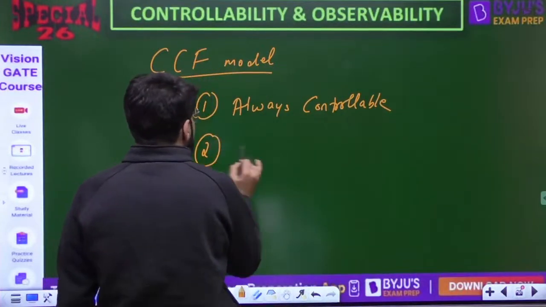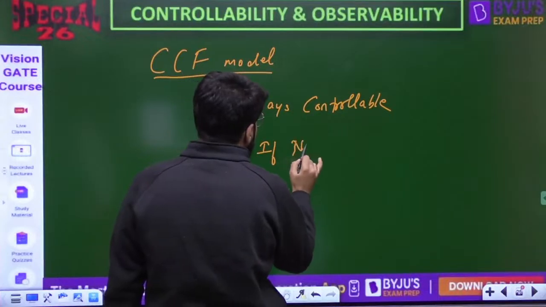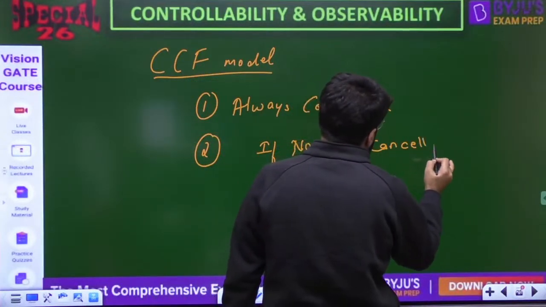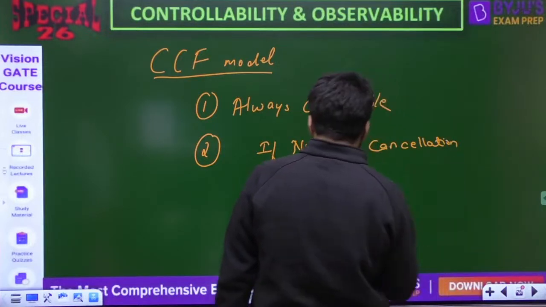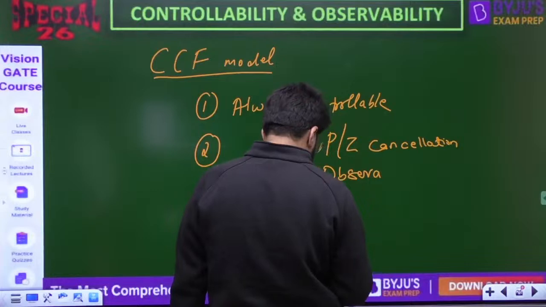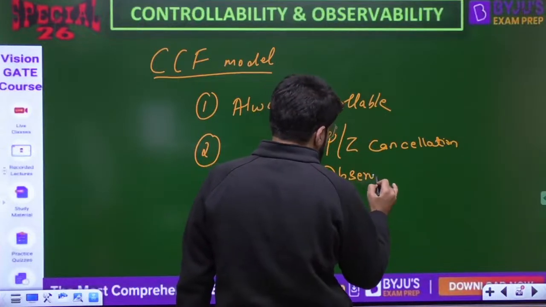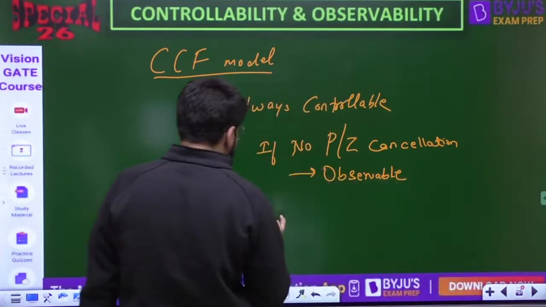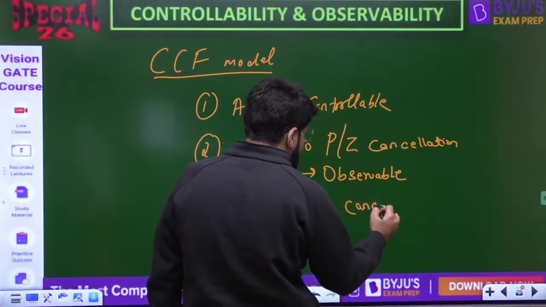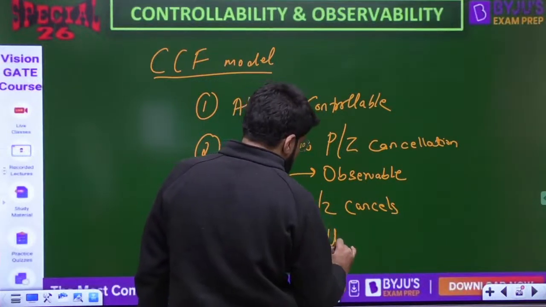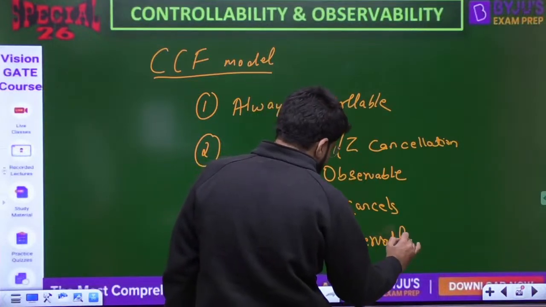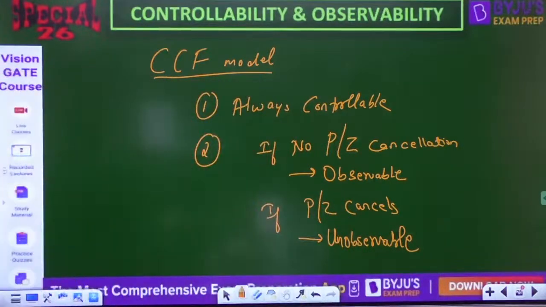Second point is that if there is no pole zero cancellation, then the system will be observable also. But if the pole zero cancels, then the system is not observable.